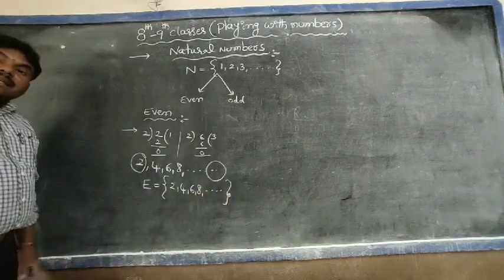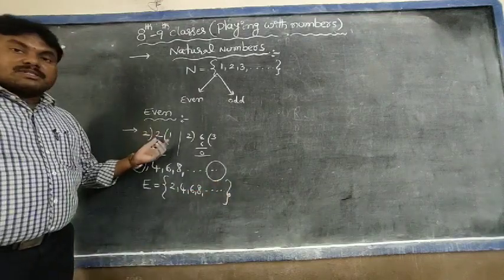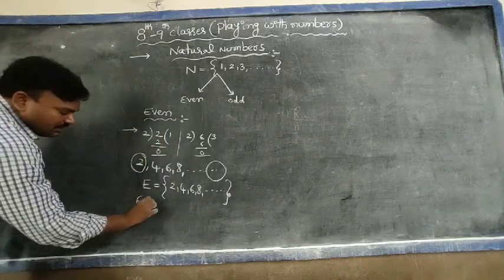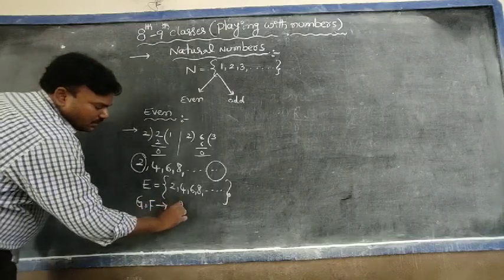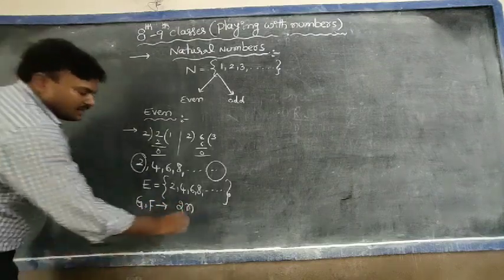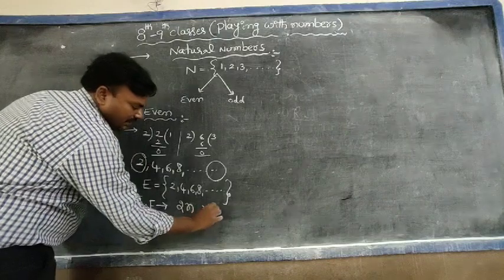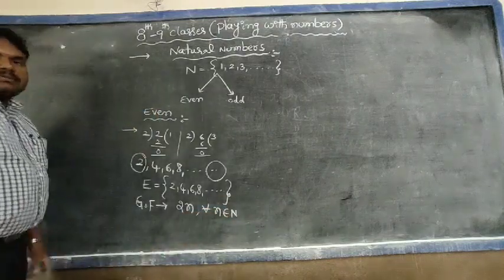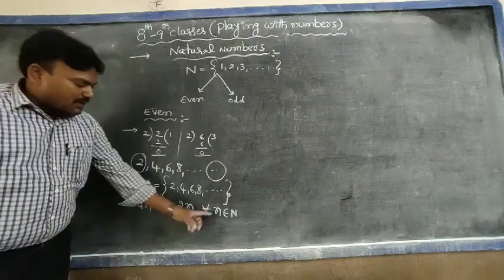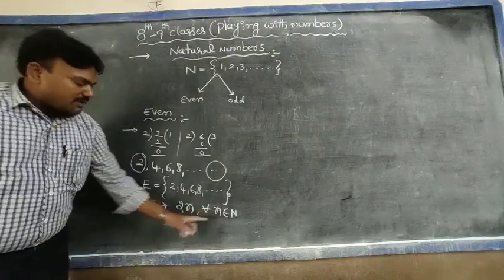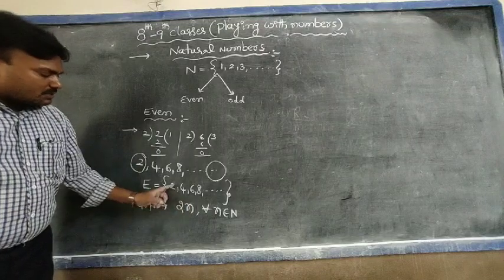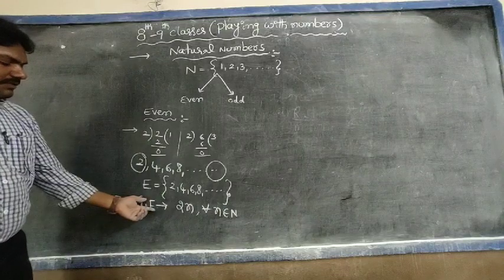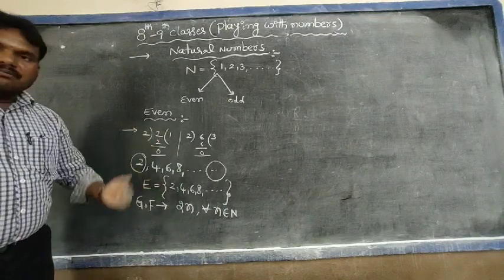Right. Is there any general form of even natural numbers? Yes, observe students, all of you. The general form of an even natural number is 2n, for every n belongs to capital N. Here, observe students, if we replace n with the first natural number 1, 2 ones are 2, next 2 twos are 4, next 2 threes are 6, like this. This is the general form of even natural numbers.